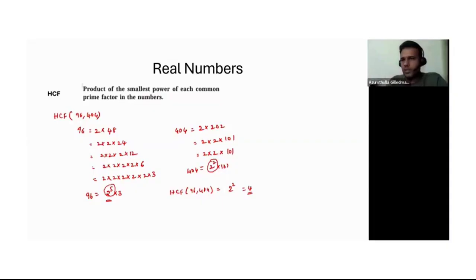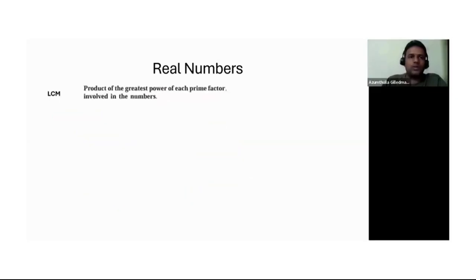So both the numbers, two numbers are given. You need to write those numbers into prime factors and then need to see how many common are there. Each common element you need to multiply with their lowest power. Here I have only 1. For example, if I have 3 here also, then for 3 I should take the lowest power. That's how we can find the HCF. Understood? Okay, now let's move on to the next one.